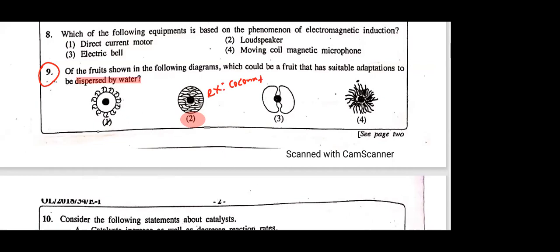Now again they can repeat a similar question. They have not given the real fruit. What will be the dispersal method of A? Number one, first one. Who can tell me the first one dispersal method? Vinuga? By whom? Can you guess? Answer is second. This one you should know. By animals. Very good. Because there are hook-like structures here.